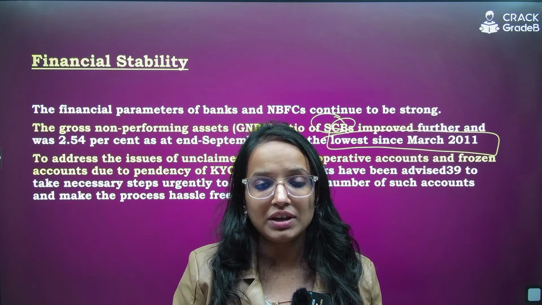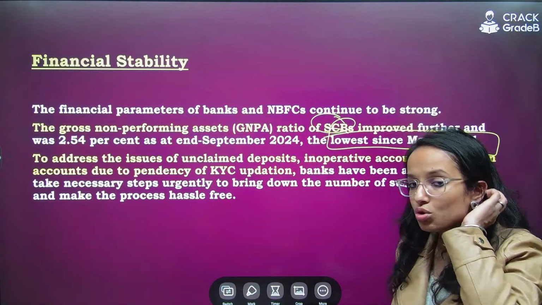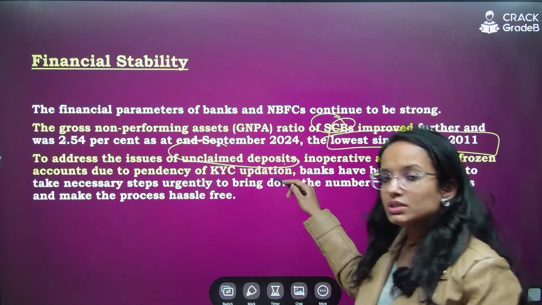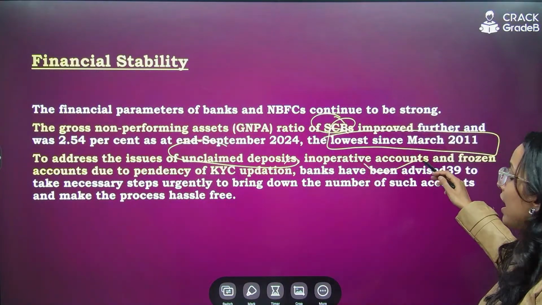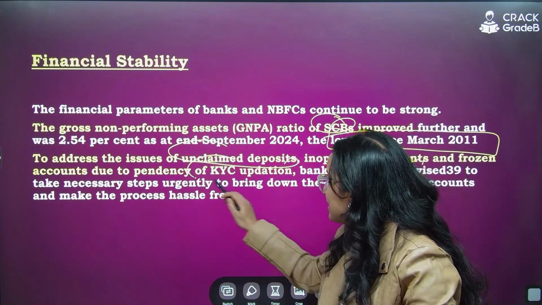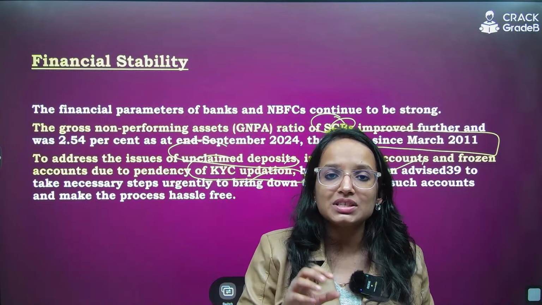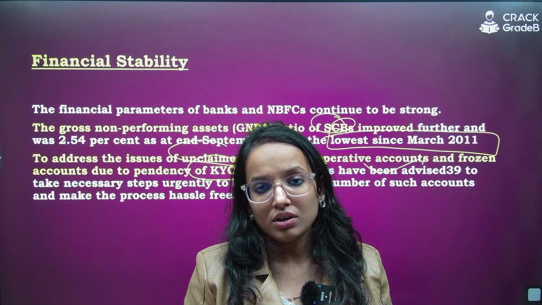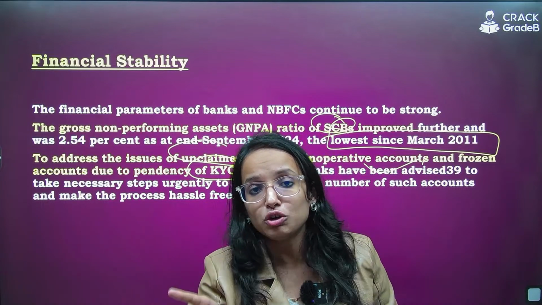Also, the cases of delinquencies have been reducing. And further, to address the issue of unclaimed deposits, which are not claimed, right? Inoperative accounts and frozen accounts, pendency of accounts, etc. KYC norms have been updated. Also remember, RBI has been strictly observing NBFC lending, also bank lending to NBFCs.